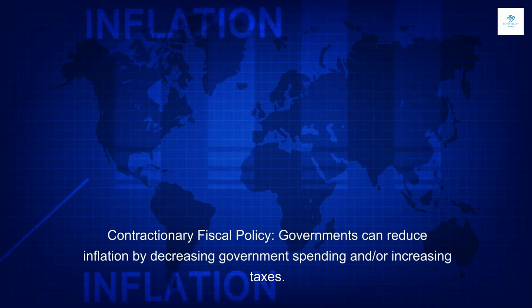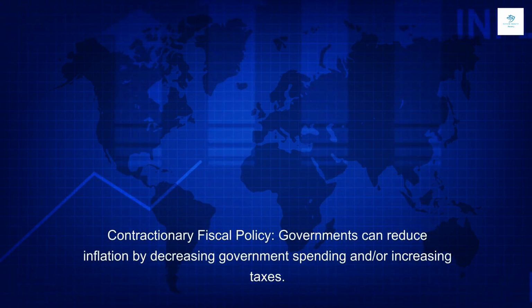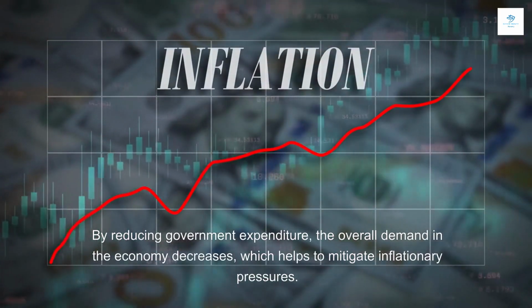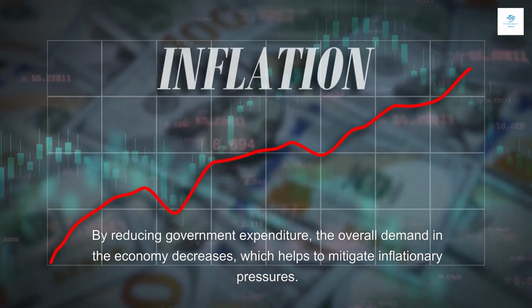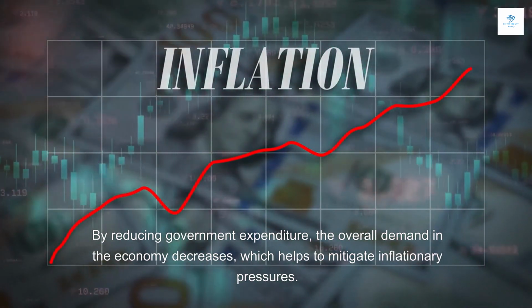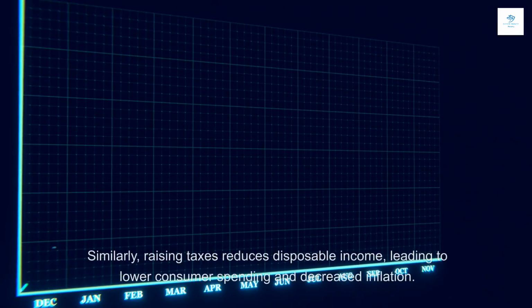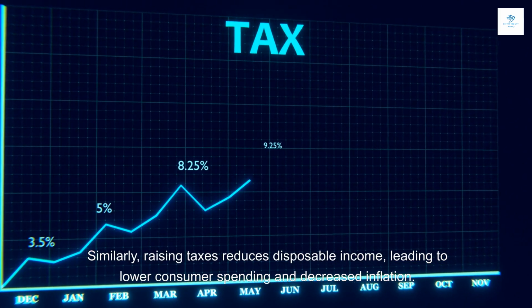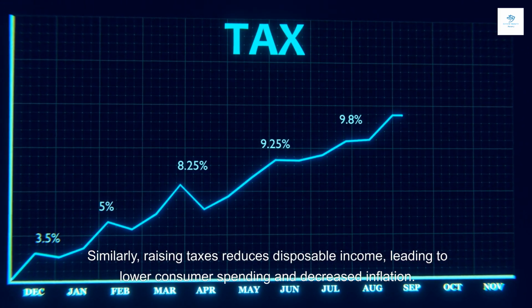Contractionary fiscal policy. Governments can reduce inflation by decreasing government spending and/or increasing taxes. By reducing government expenditure, the overall demand in the economy decreases, which helps to mitigate inflationary pressures. Similarly, raising taxes reduces disposable income, leading to lower consumer spending and decreased inflation.